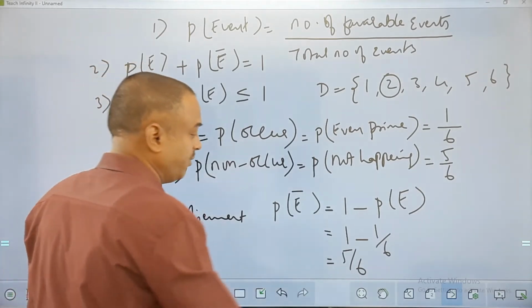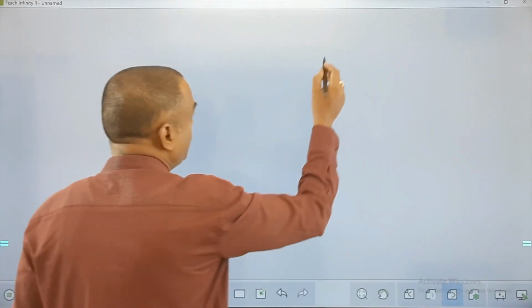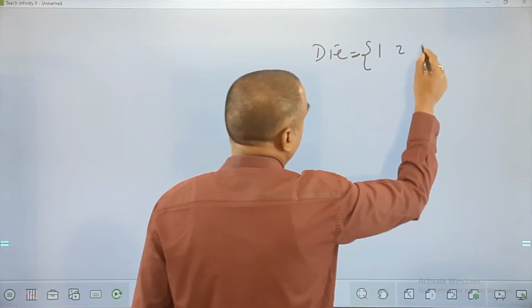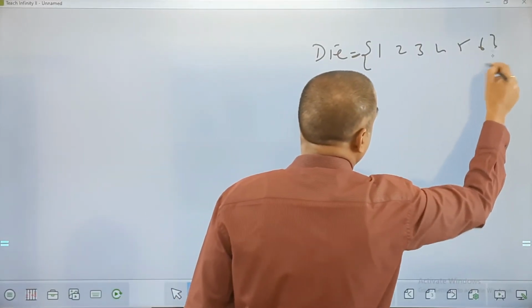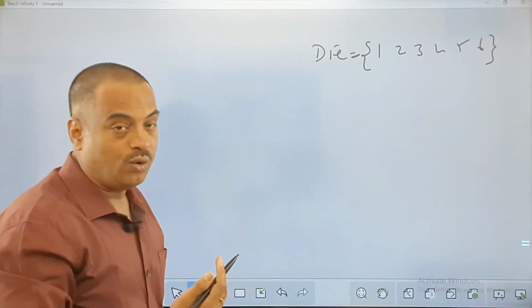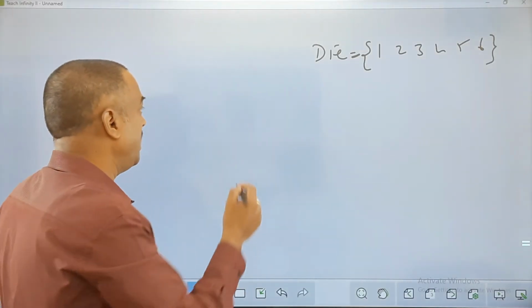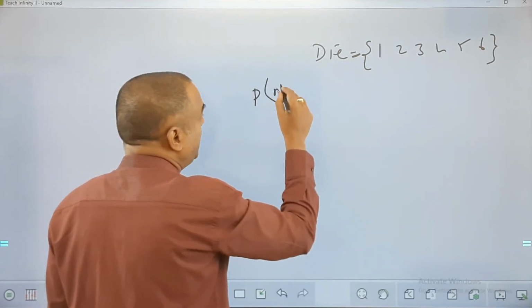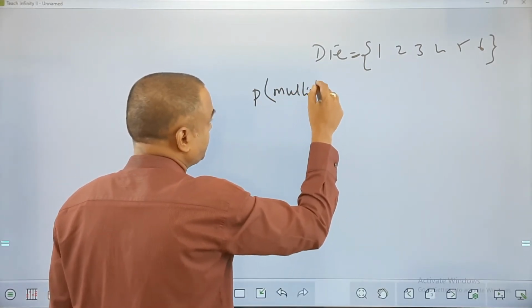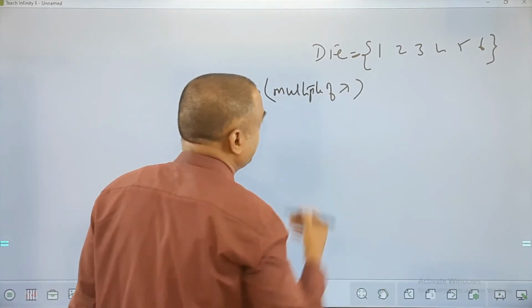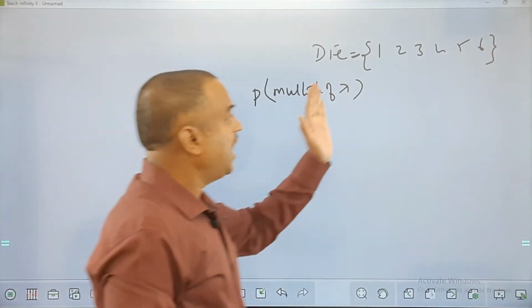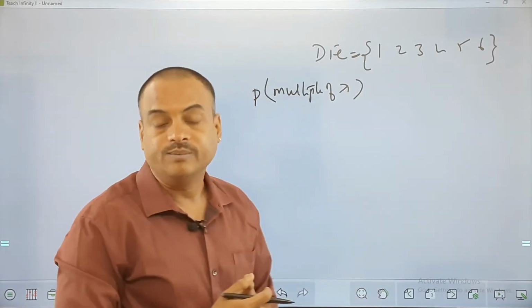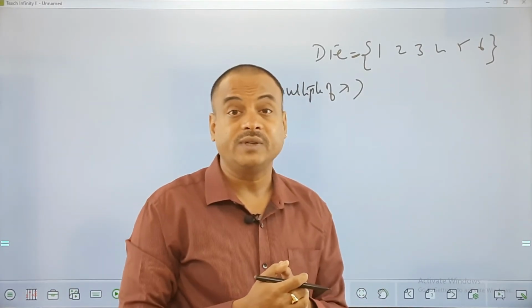Let us discuss that, all of you. Okay, let us see. Suppose I am talking about a die. It will be like 1, 2, 3, 4, 5, 6 in this case. Now my question, if you please listen: probability of getting a multiple of 7. Now can you identify how many outcomes here are multiples of 7? Do we have any multiple of 7?